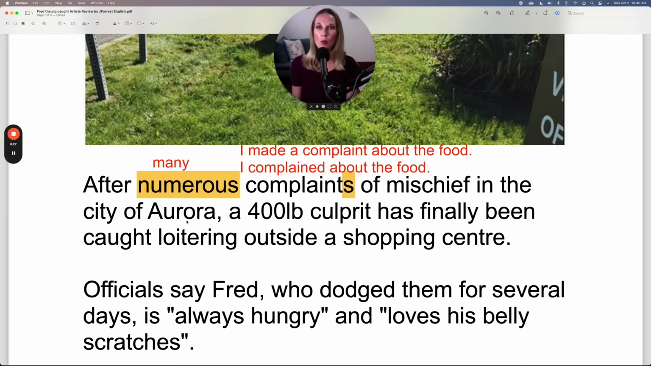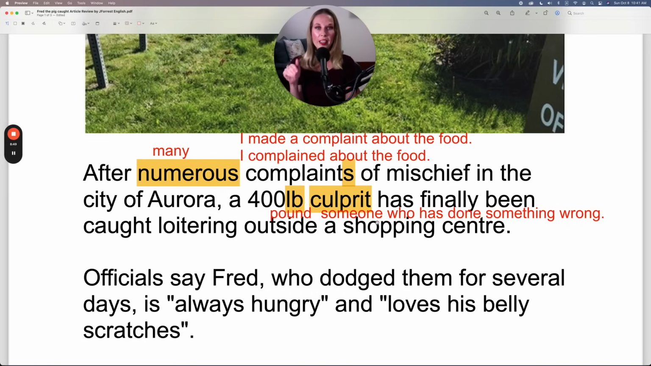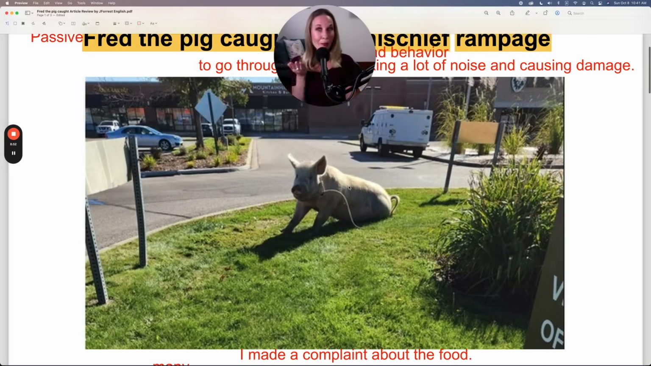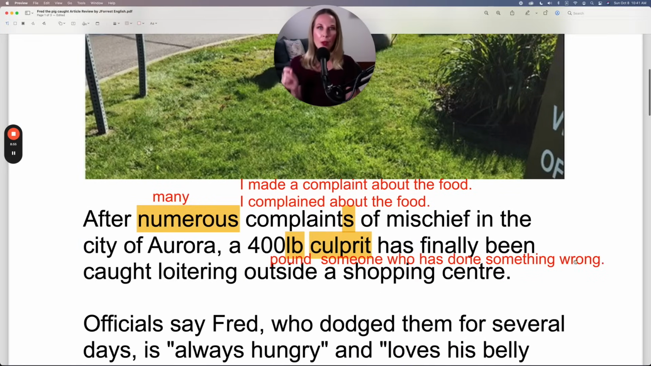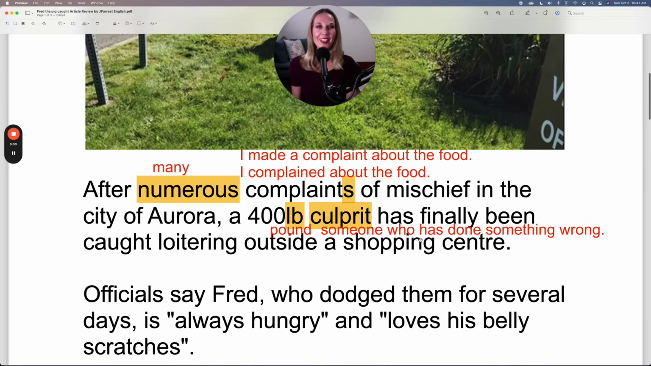In the city of Aurora, a 400-pound. LB, this is the short form to identify pound. A 400-pound culprit. Well, what or who is a culprit? Well, Fred the pig is the culprit. And a culprit is someone, or in this case, something, a pig, who has done something wrong. A 400-pound culprit, Fred the pig, has finally been caught loitering outside a shopping center.